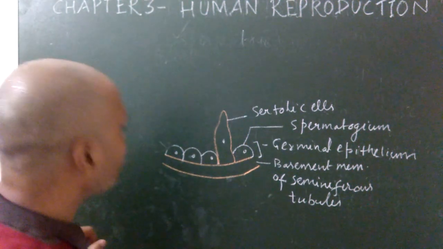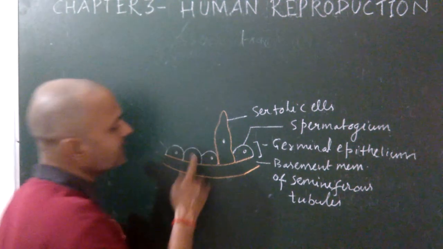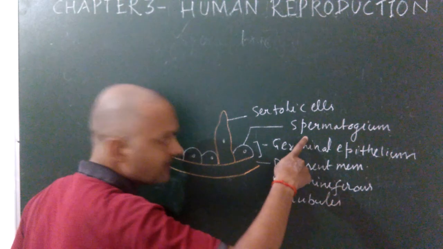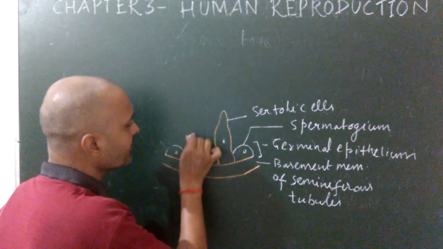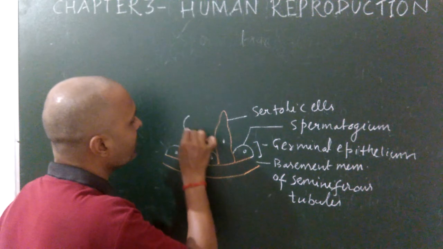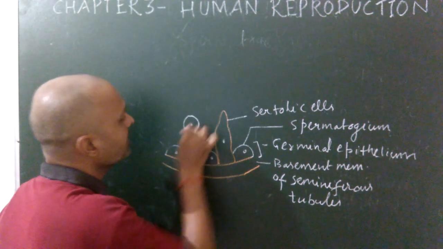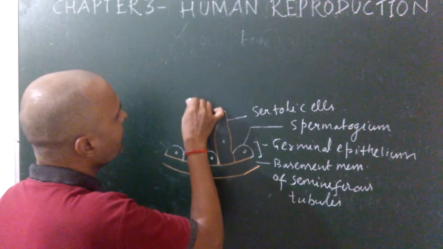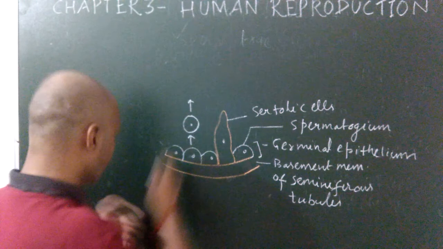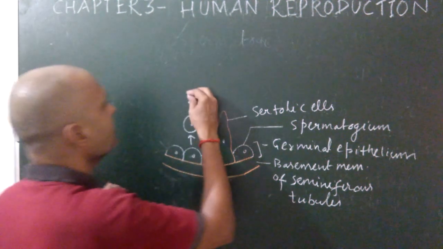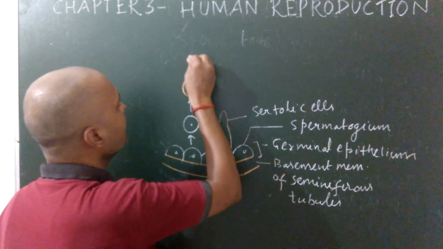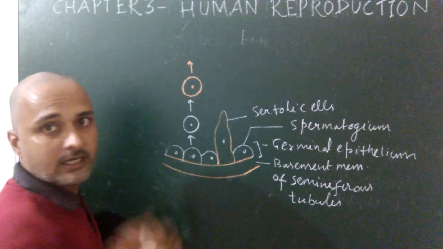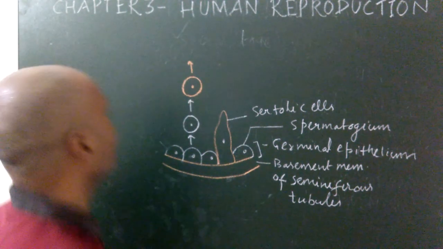Okay, during the process of spermatogenesis, these male germ cells, that means spermatogonium, are involved. First of all, suppose that this is the spermatogonium. This spermatogonium first changes into specialized cells known as primary spermatocyte. Then it changes into secondary spermatocyte.